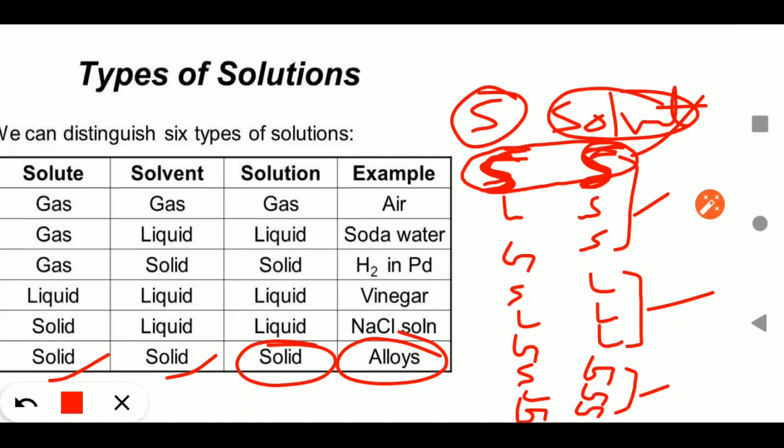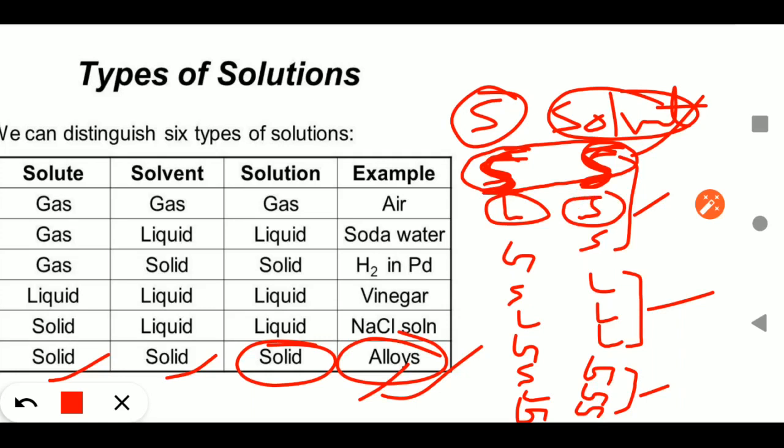In an alloy, 2 or more metals are mixed with each other and form a homogeneous mixture. So a homogeneous mixture is a solution, which means an alloy is considered a solution. Now second is a solution in which the solute is liquid but the solvent again is solid.